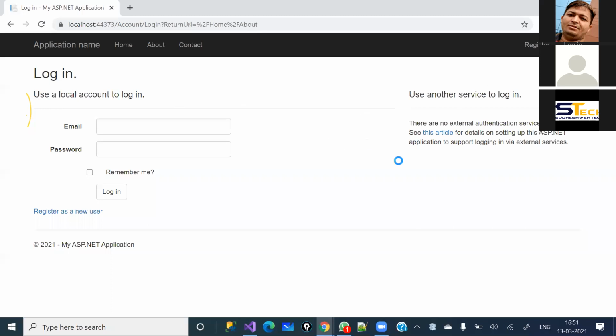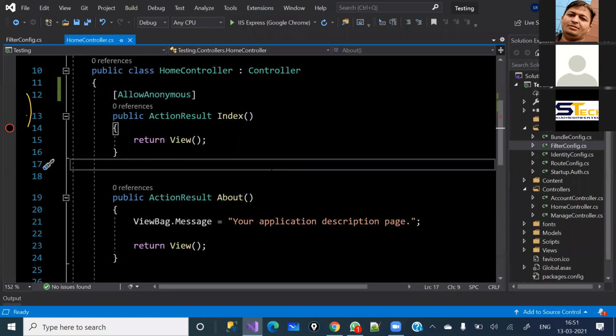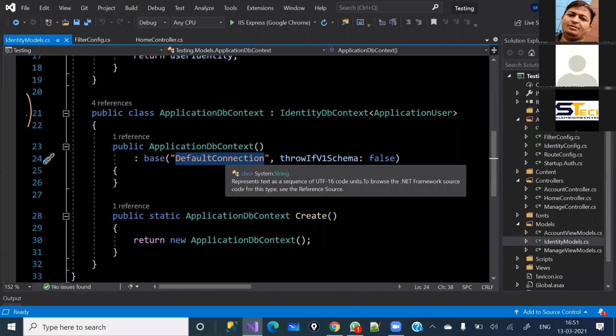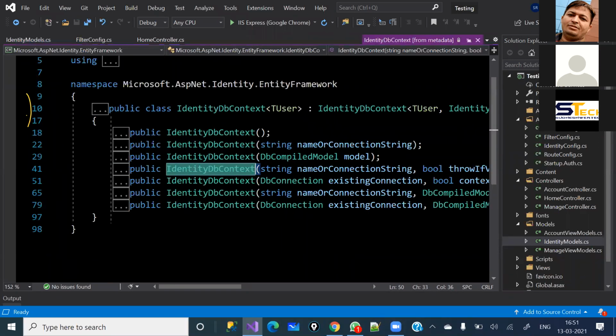What I'm going to do here, see, under the models folder, we have the IdentityModels.cs, which you can see here. This is the ApplicationDbContext where you can see base. This is basically calling this class constructor. What I mean is, if you press F12 here, see, this is a class and this is the constructor which you are trying to call here, right? So this is basically your connection string, which must have been defined by default under the web.config with the default connection name. You can give any name here, right?